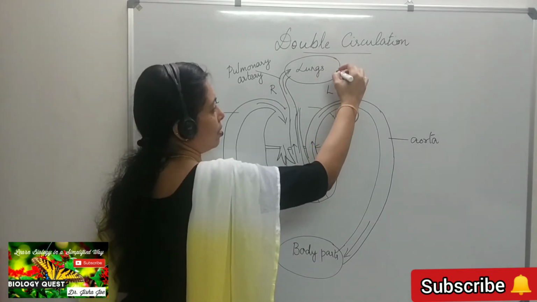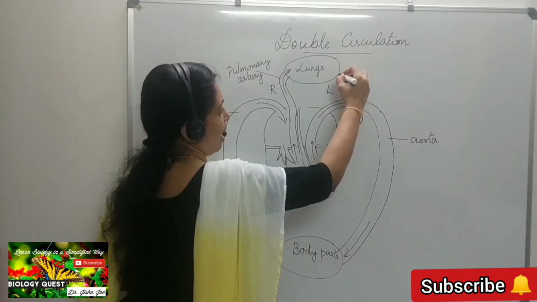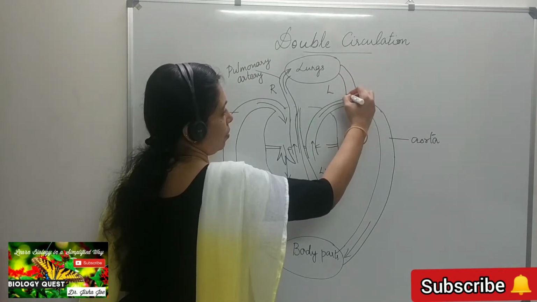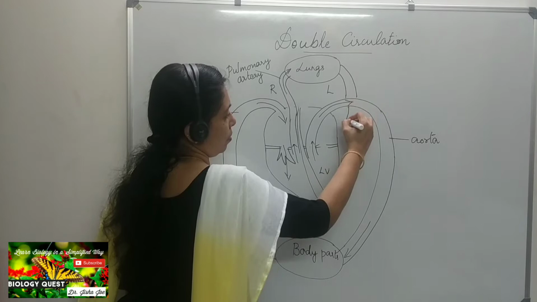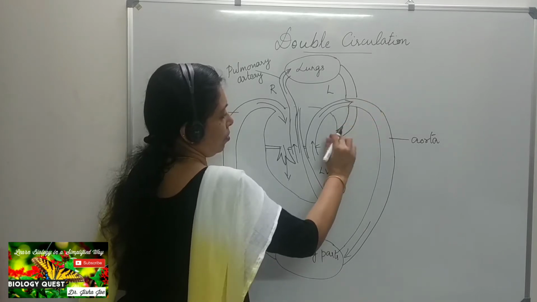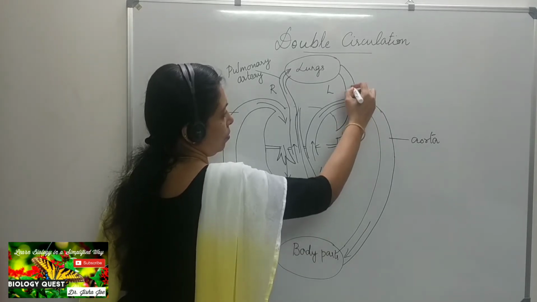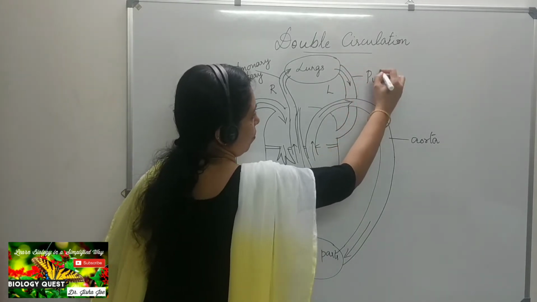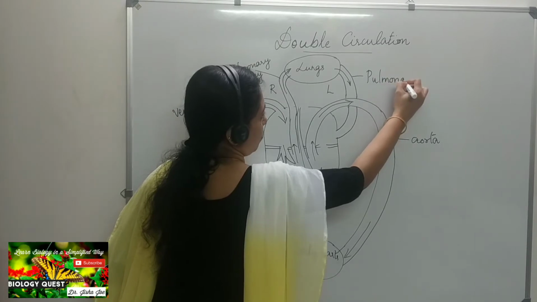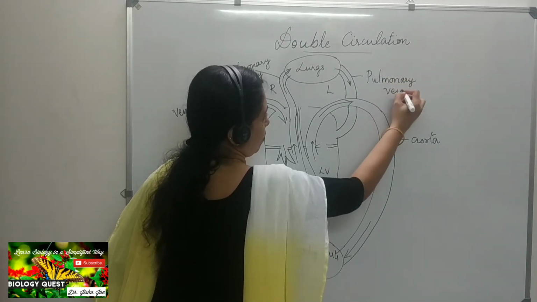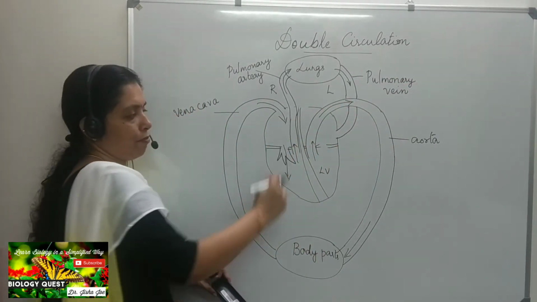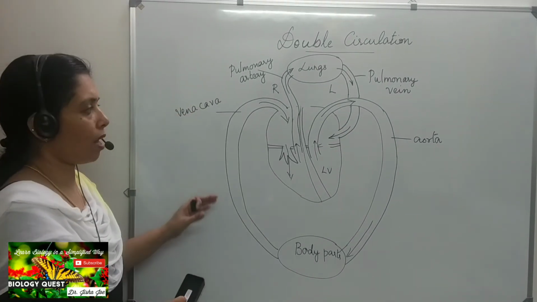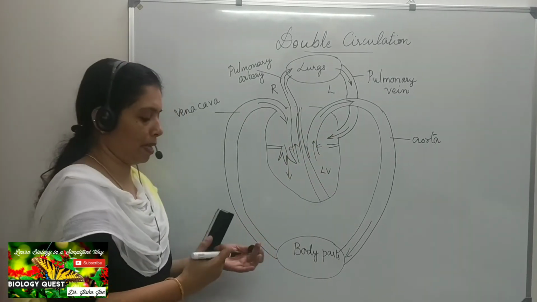from the two lungs the blood is brought back through the pulmonary vein into the left auricle. This is what we have seen. This is how the blood flow takes place in the body.